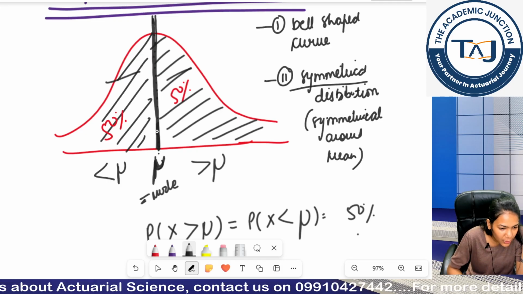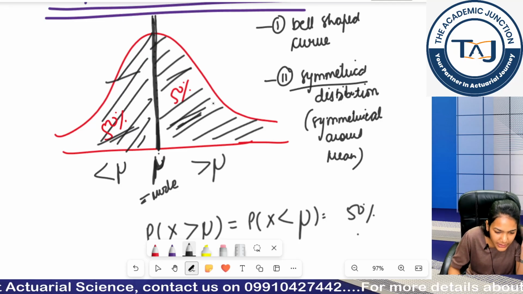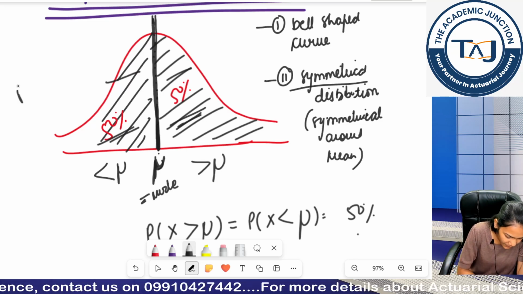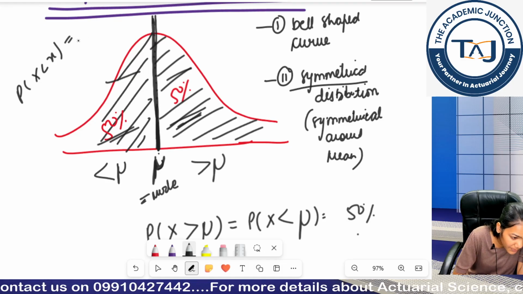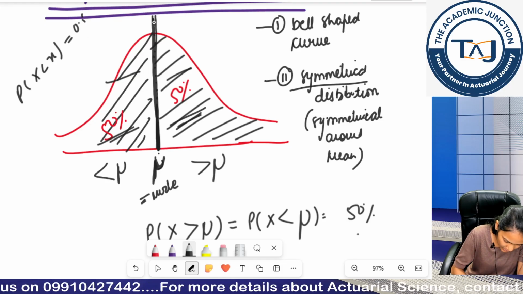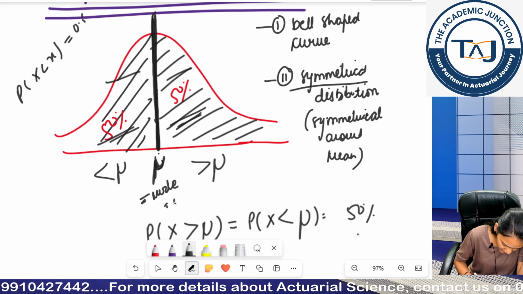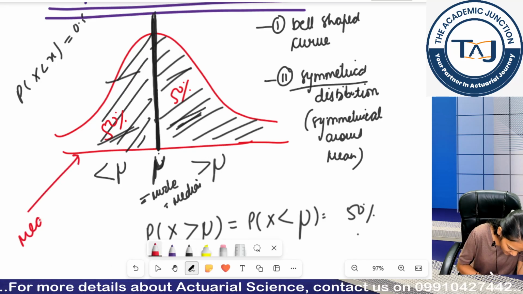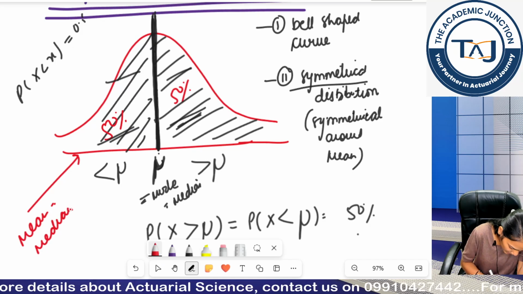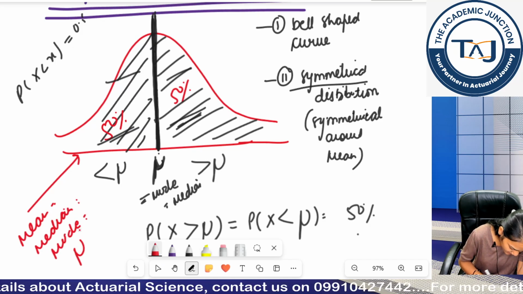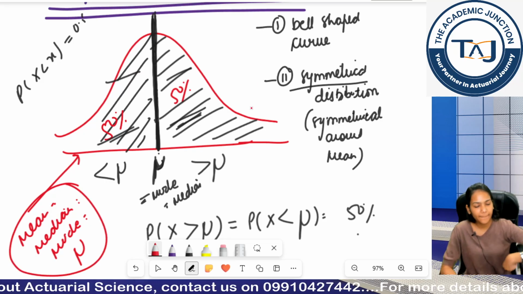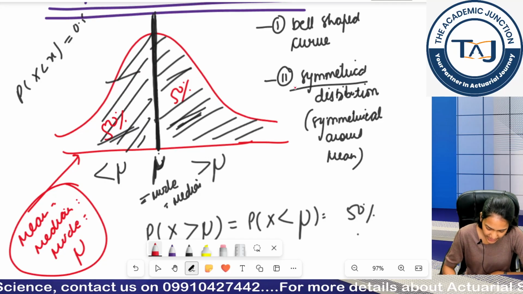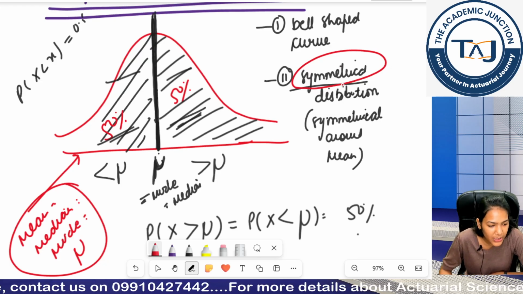Similarly, this is the mid value. Obviously 50% of the data here, 50% here, it means this must be the mid value, the median. What is the condition for median? The probability that x is less than the median should be equal to 0.5. So this is my median, so it is also equal to the median. So it is the only distribution in which mean equals median equals mode equals its parameter mu. The symmetrical distribution's property is that mean is equal to mode equal to median.